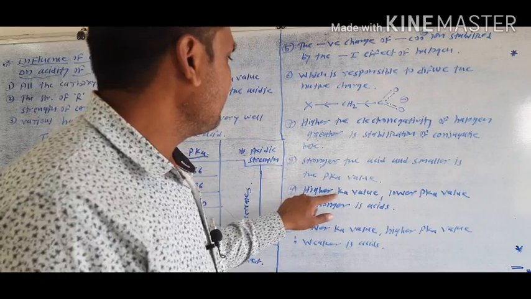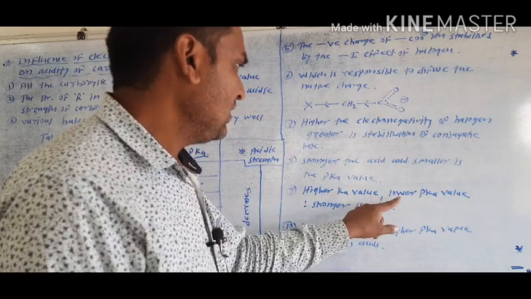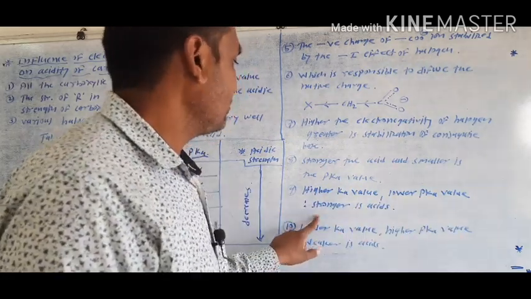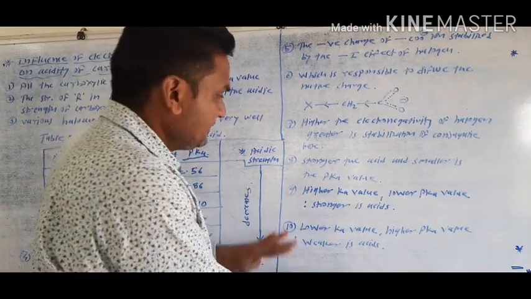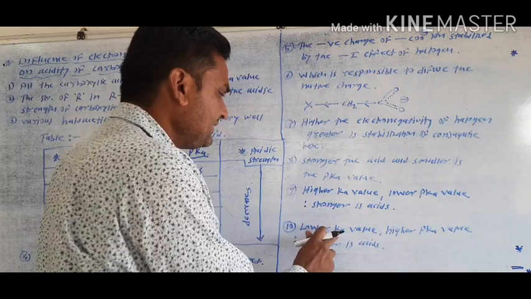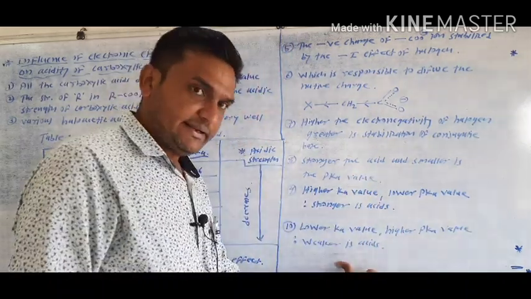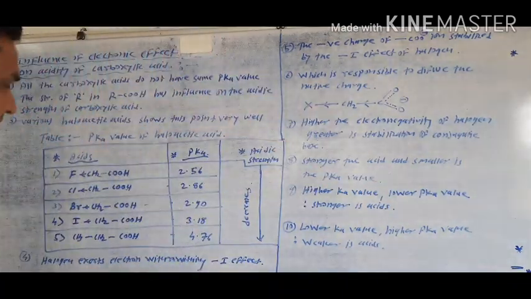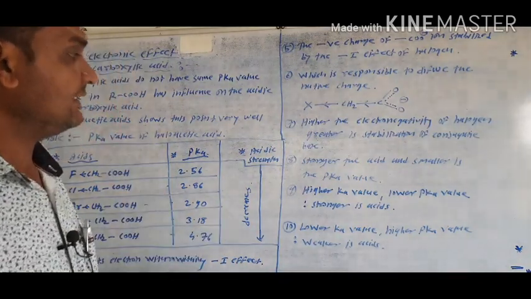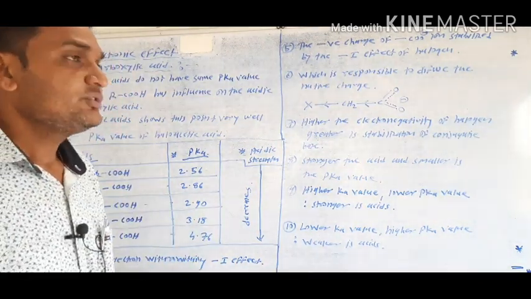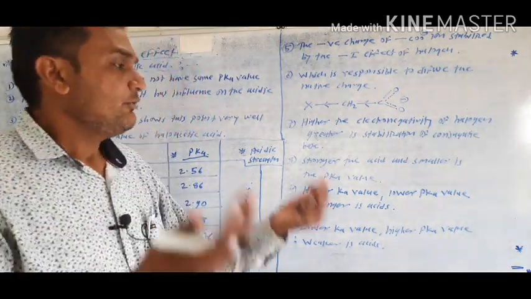The ninth point is the higher the Ka value, not pKa, and the lower the pKa value, the stronger is the acid. This is a very important point. The tenth is the opposite: lower is the Ka value, higher is the pKa value, weaker is the acid. In one sentence, smaller is the pKa value, stronger is the acid; larger or higher is the pKa value, weaker is the acid.